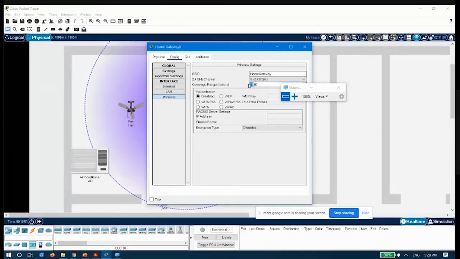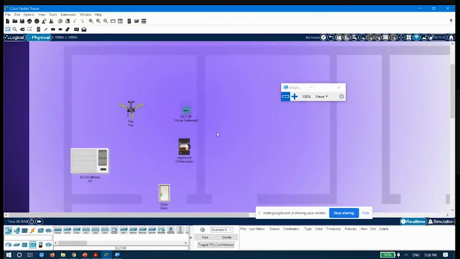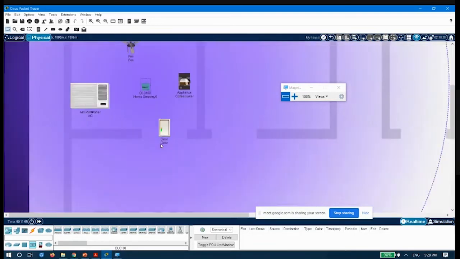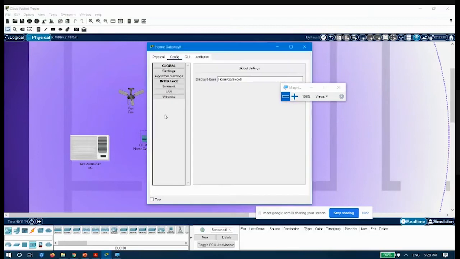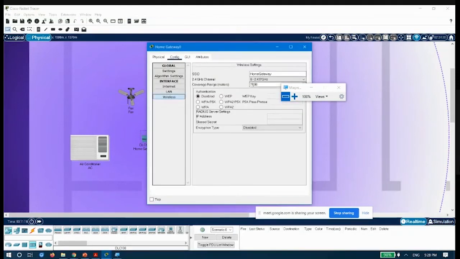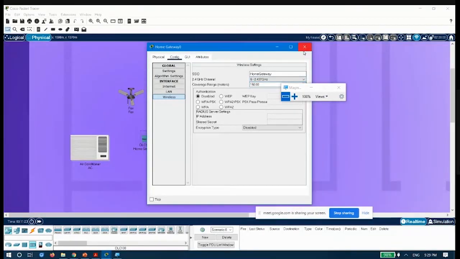50 was good. 50 or 100 will be good. Let me keep it at 75. You could choose yourself also. Since I have to provide the service in this area only, I will keep it at 75 meters. Suppose you are working on an IoT network in which different rooms have different IoT devices. In such cases you have to increase the range, let's say from 75 to 150 or something. If I make it 150 meters, obviously it will cover my whole house.